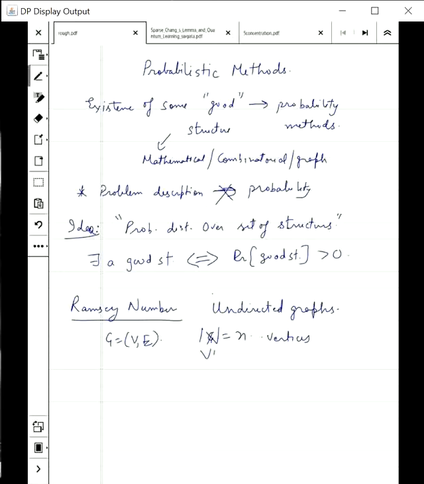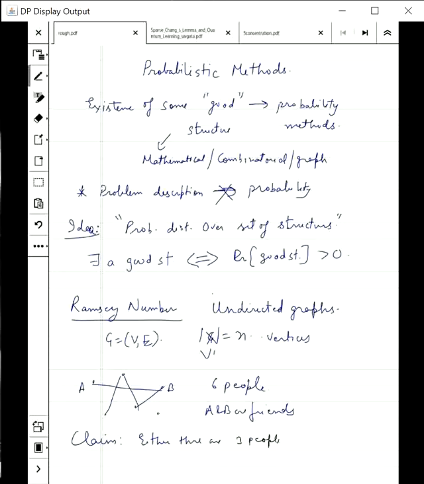Let me put it in a practical problem. You are given 6 people. I make an edge if A and B are friends. So between 6 people, I have a graph which represents friendship between them. The claim is either there are 3 people who are all friends, or 3 none of which are friends. You might want to think about this problem, and you can prove it using case analysis. But let's model it in terms of graph theory.